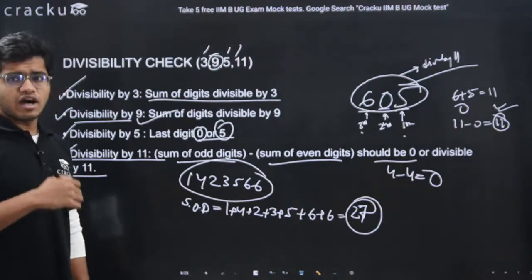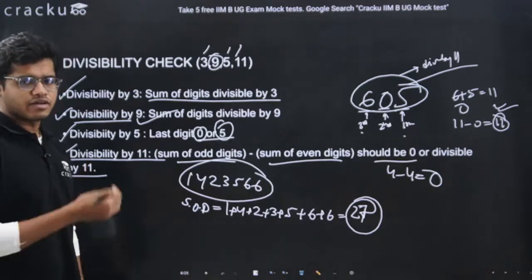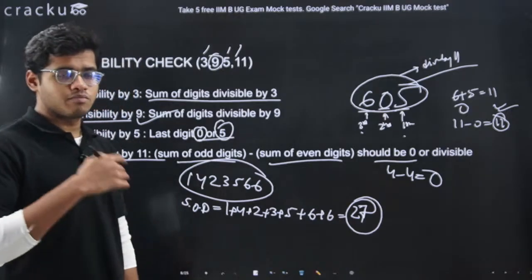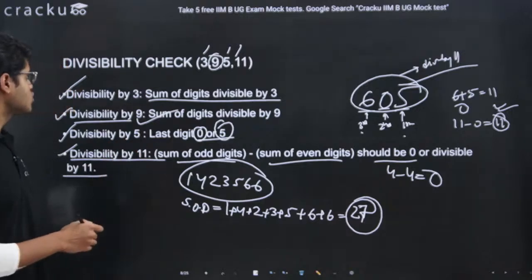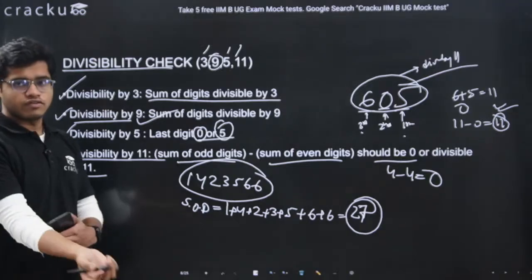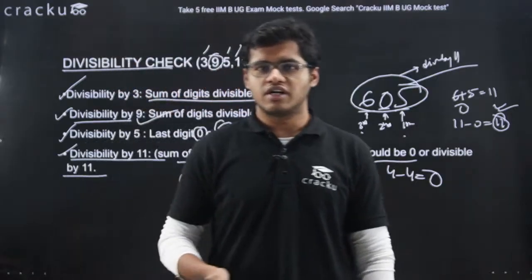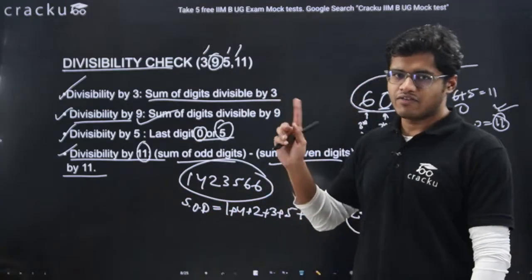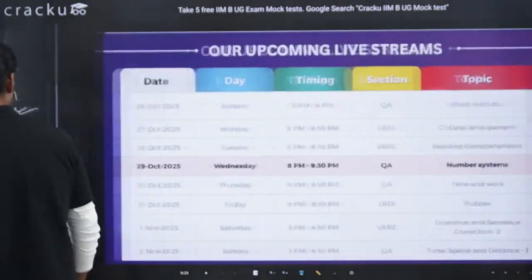So if you guys did not understand now, please go and rewatch the video lecture. This video lecture will be available after the stream ends. So please rewatch this again and again, because this divisibility test is a very crucial thing. And also try to remember all of them: for 2, what is the condition? For 3, what is the condition? For 5, what is the condition? For 11, what is the condition? The only condition I have not covered is of 7, which I will cover in one example. So let's move to the next slide.